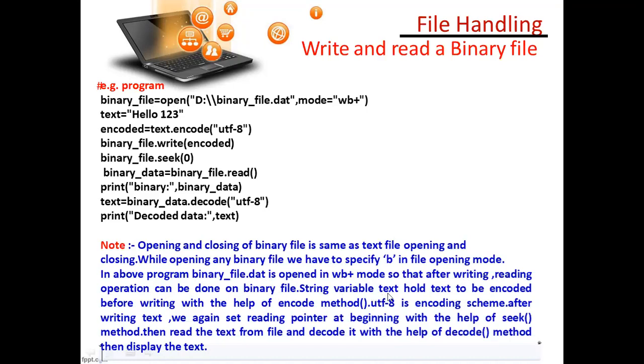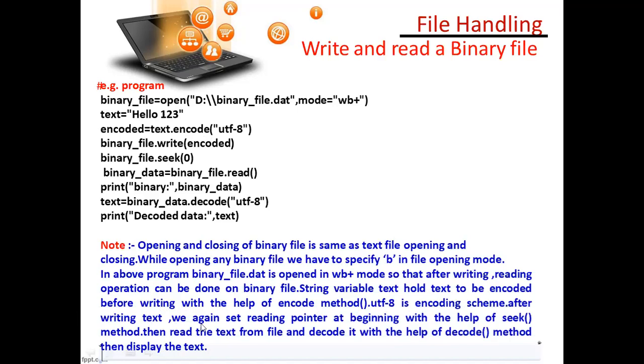So the string variable text, which I am using here, holds the text to be encoded before. First it is encoded. See here, the encode word I have written here. First it will be encoded before, with the encode method. This is the encoding scheme I have written.